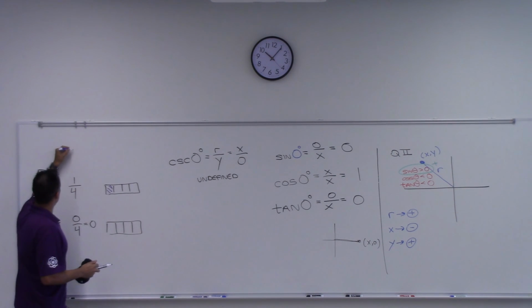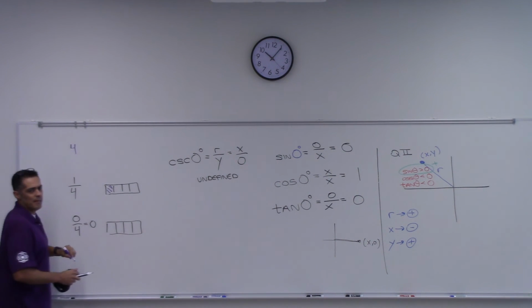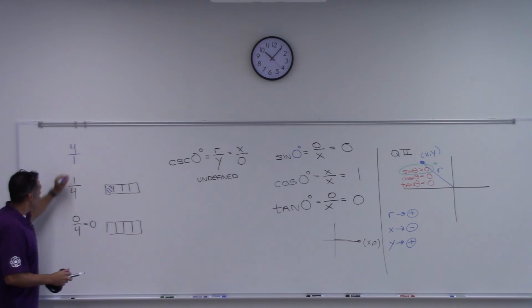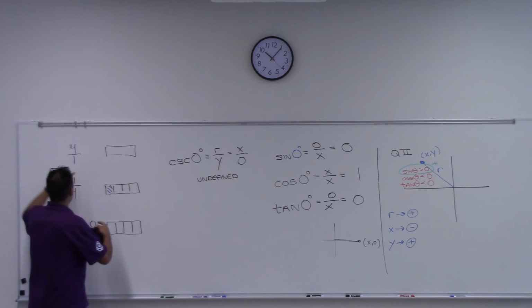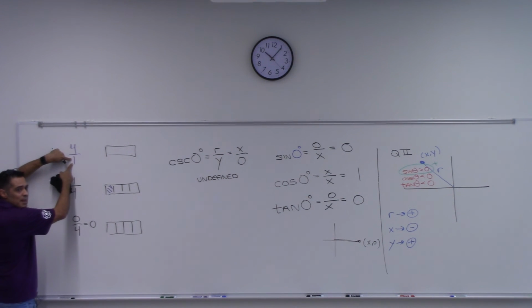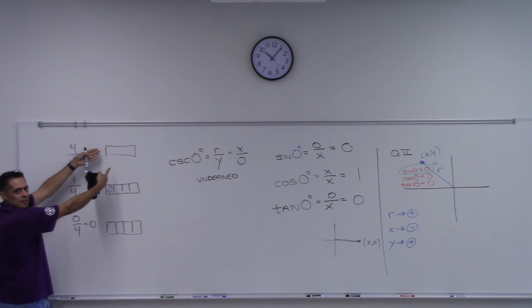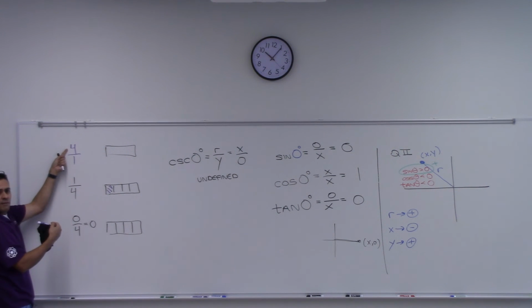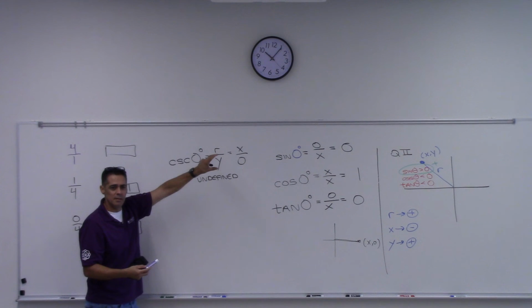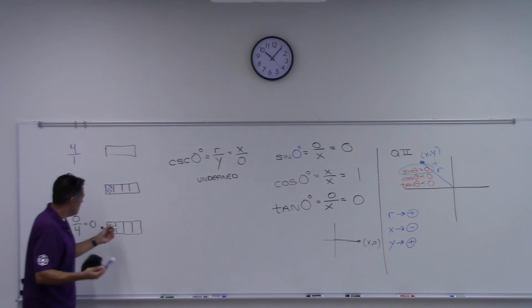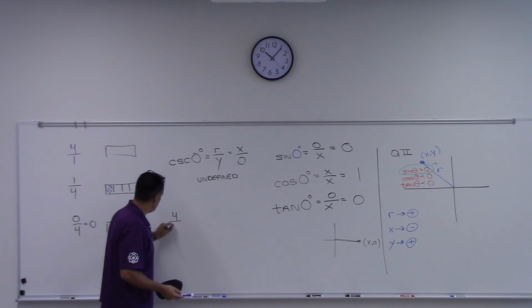How about the number 4? What does that mean? Well, that means 4 over 1, right? So I'm going to take a candy bar, cut it into 1 piece. There it is. And I'm going to take 4 of them. So I'm going to have 4 candy bars. That make sense? Yes. Now we get to the question, what if I do 4 divided by 0?